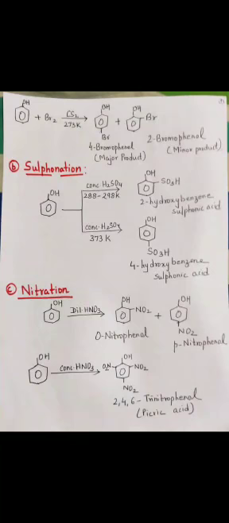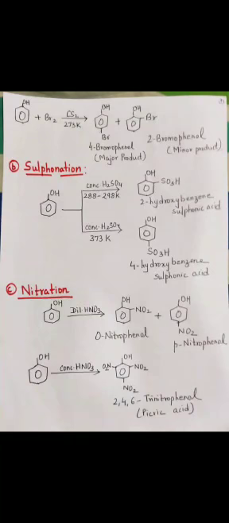Next example under substitution is sulfonation. Again we find when concentrated sulfuric acid is added to phenol at different temperatures, we get ortho and para substituted products. In nitration also, with dilute nitric acid we get ortho product and para product, that is a mixture is obtained, whereas with concentrated nitric acid we get 2,4,6 trinitrophenol, which is also called picric acid.